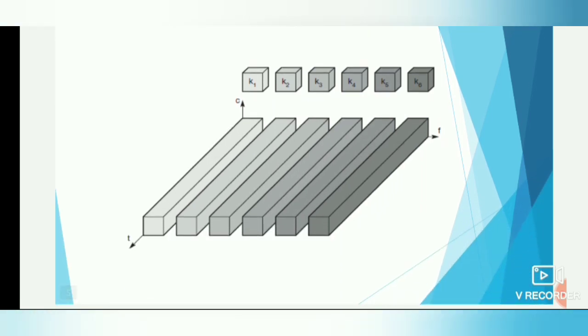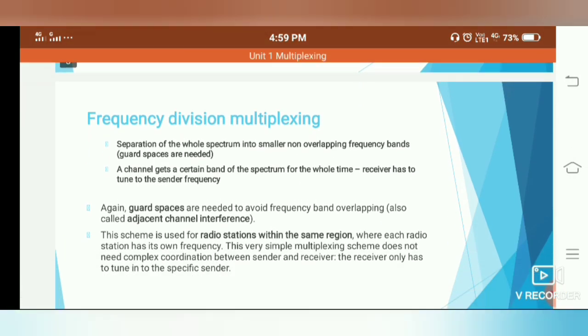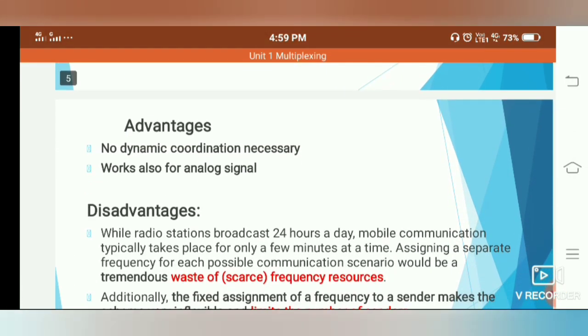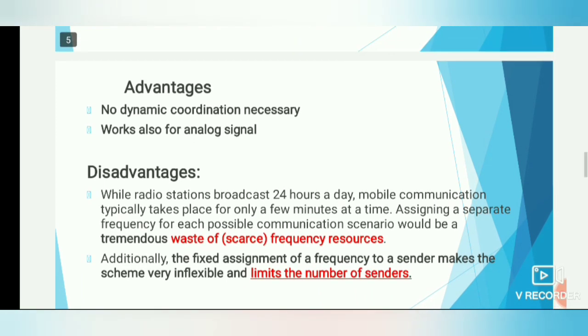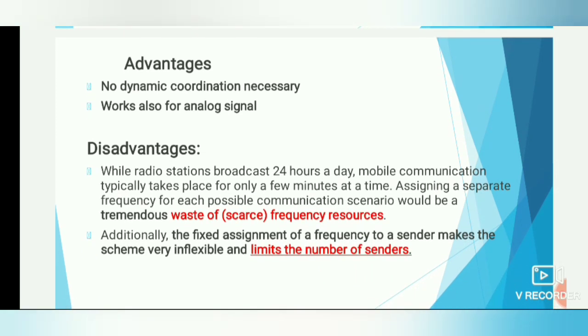So here also we have 6 channels K1 to K6 and coordinates C, T and F, and the bands are split accordingly. Okay, so this is the diagram for frequency division multiplexing. Here are some advantages and disadvantages of FDM. The advantages are no dynamic coordination is necessary, and it works also for analog signals. That is a main advantage.